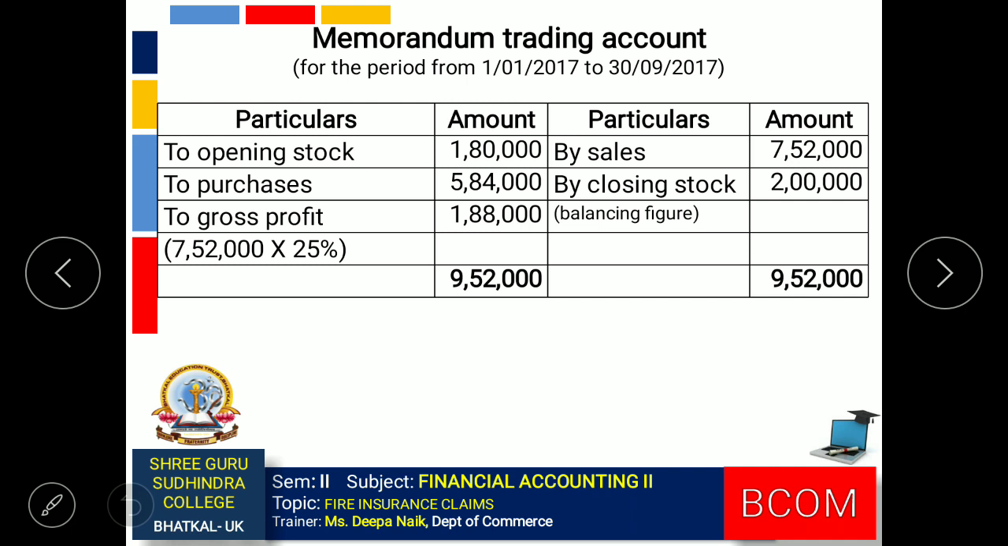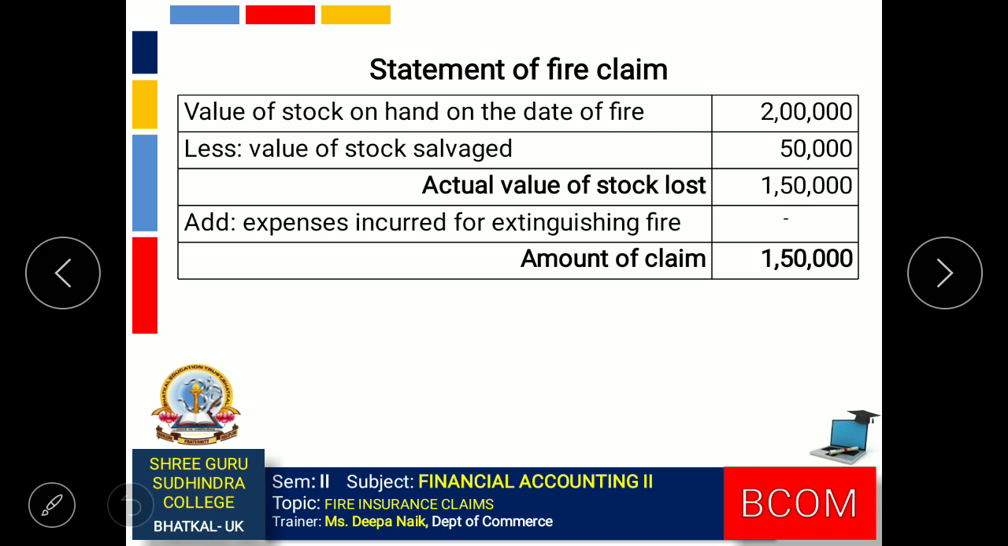Once we make all the entries, we make the entry for gross profit. It is 25% on sales. So we get 1,88,000. When we close the account, we will get the value of stock on the date of fire, that is rupees 2 lakhs. Now we can prepare the statement of fire claim. So here the amount of claim comes to rupees 1,50,000.